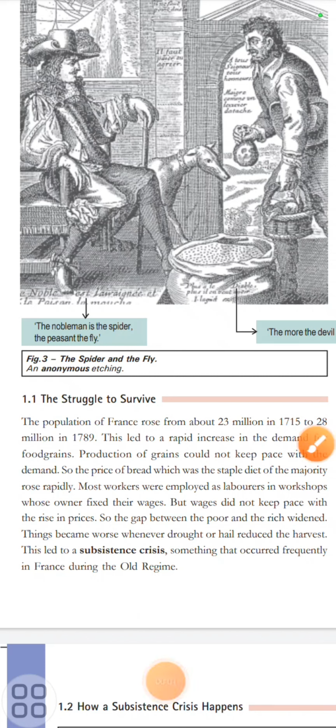Today we'll do a new portion in history, that is section 1.1, which deals with subsistence crisis, the meaning of it and the factors responsible for bringing about food shortage in the country. As you can see, first let's understand what it means.